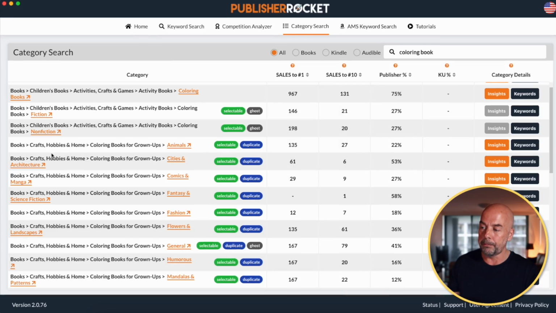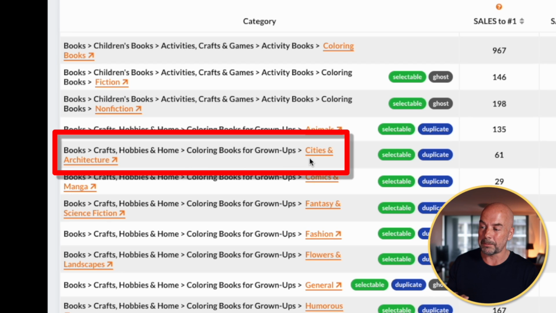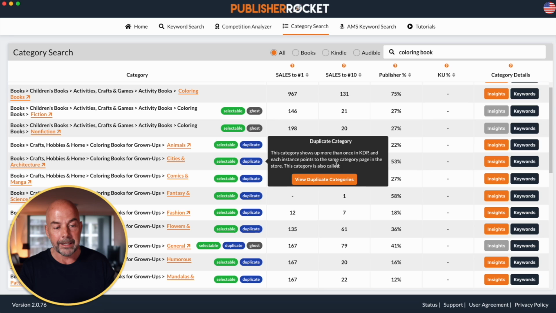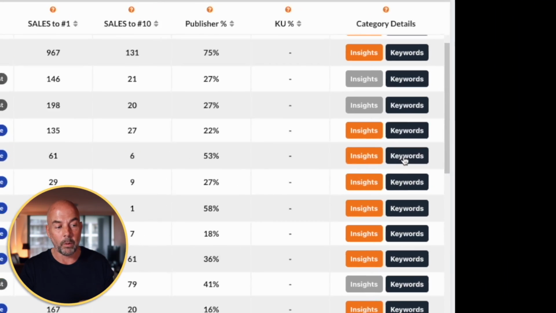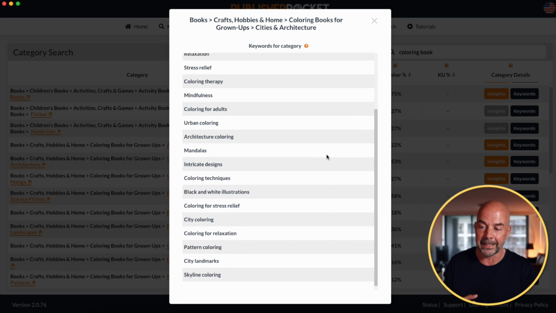And now Publisher Rocket has this useful tool here. For example, if we were to put our book here in this crafts, hobbies and home, colouring book for grown-ups, cities and architecture, and we wanted to make sure our book stayed in that particular category and Amazon didn't automatically remove it, then it's got this option here where we can see what keywords are associated with this particular category.